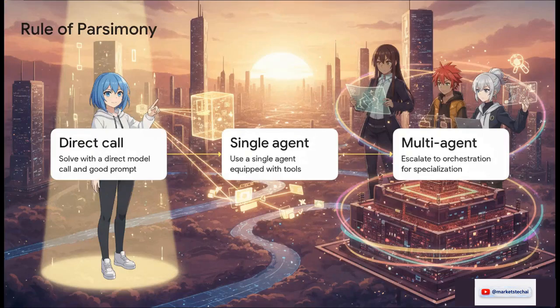Before you write a single line of code, please remember this rule of parsimony. Step 1. Can you solve this problem with a direct model call and just a really well-crafted prompt? If yes, great, stop there. Step 2. If prompting isn't enough, try a single agent equipped with a few tools. Escalate to Step 3, full multi-agent orchestration, only when the problem explicitly demands deep specialization or strict security boundaries. Keep it simple and escalate complexity only when you absolutely have to.